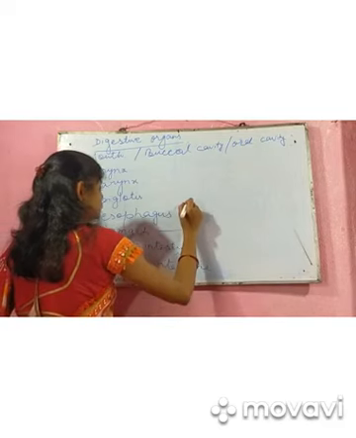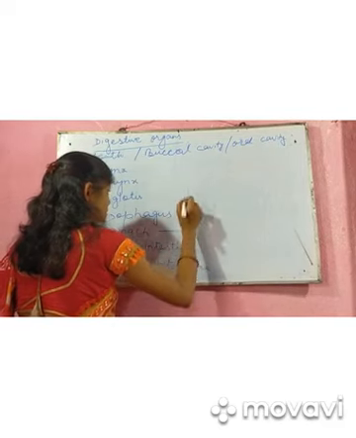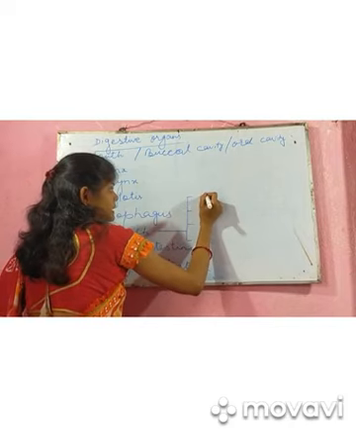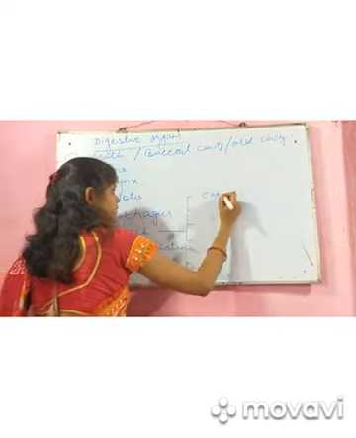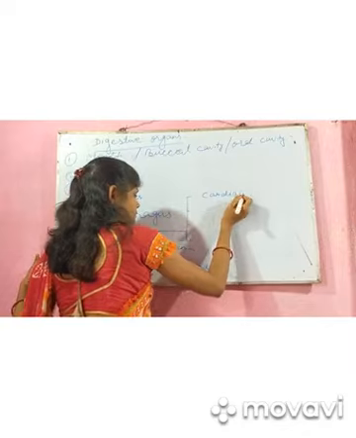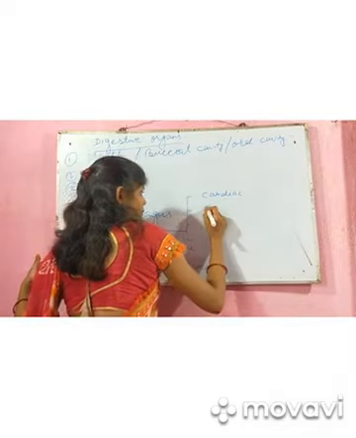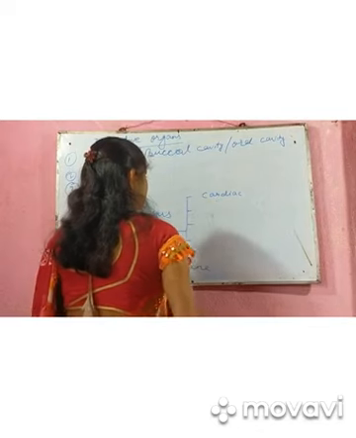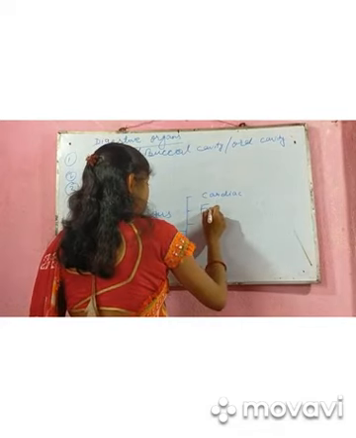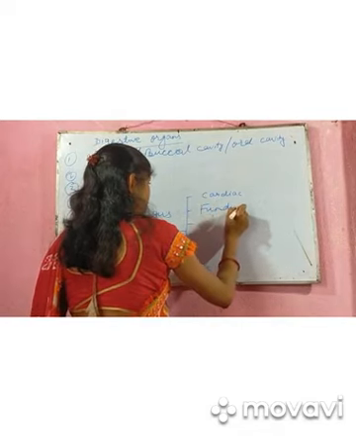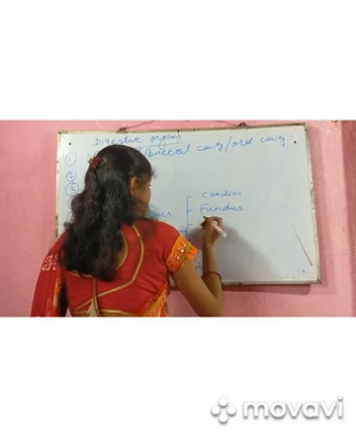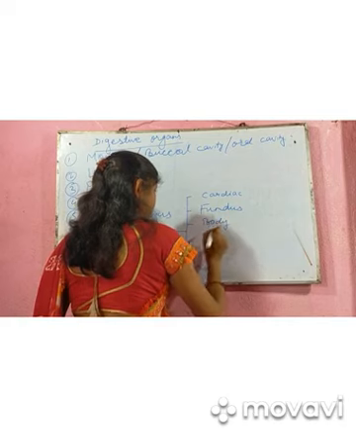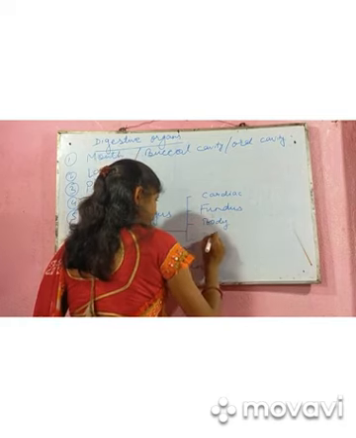In the stomach, we have 4 parts. First one is cardiac, next one is fundus, then comes the body part, and the last one is pyloric.